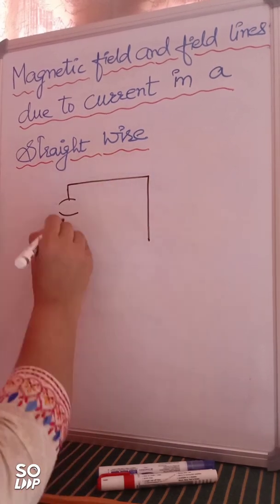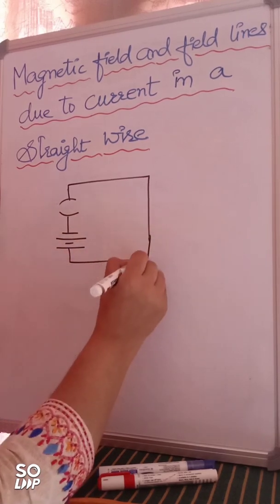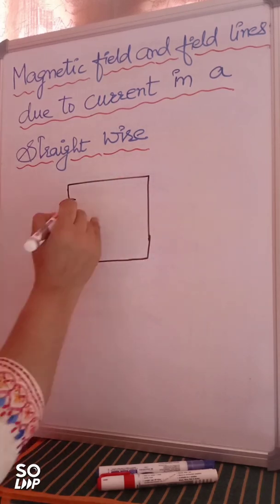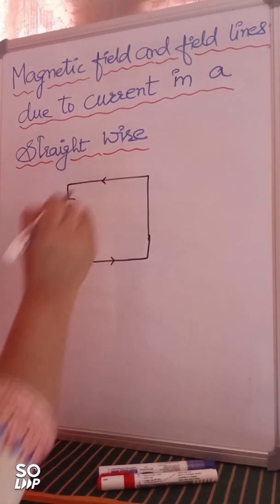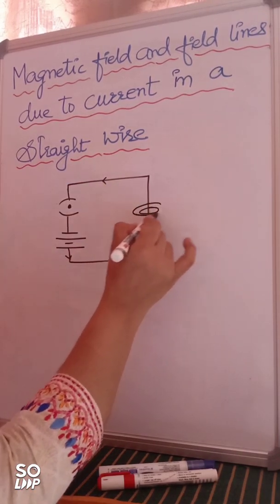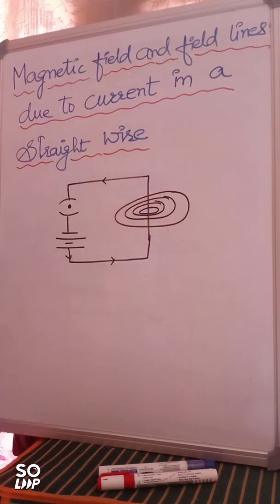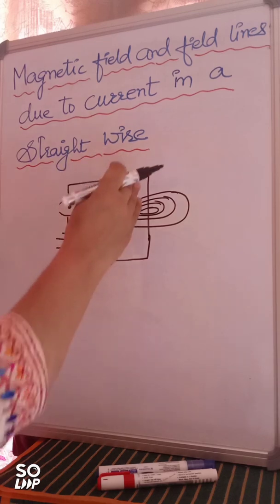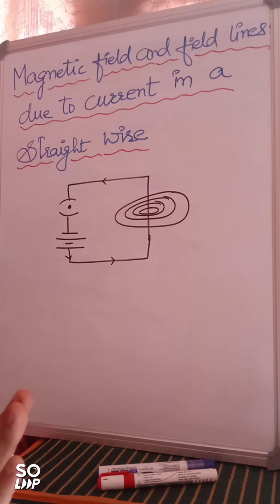Suppose a conductor, a wire is there. Here you have a battery, right? And this is open, so no magnetic field is there. But if you close the circuit and current passes through this, magnetic field lines will start developing, right? Now the wire itself has started behaving like a magnet, that current carrying conductor. But since this wire is acting as a magnet, it itself is not having any polarity, right?